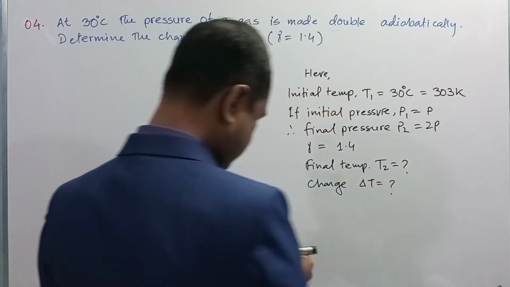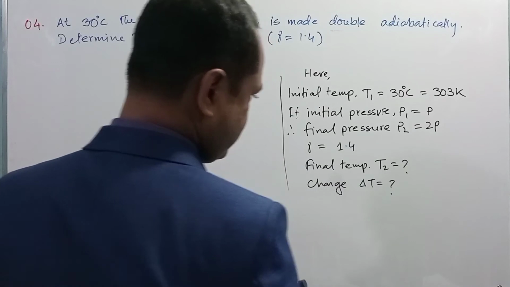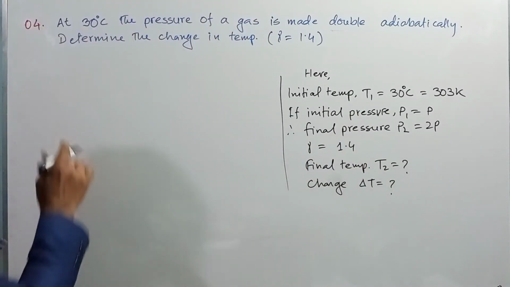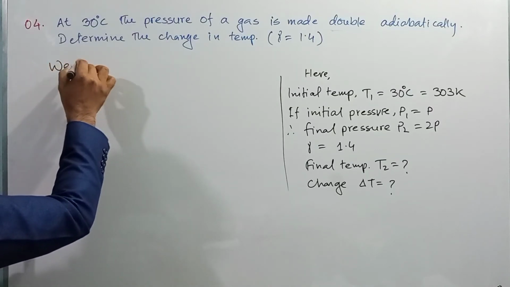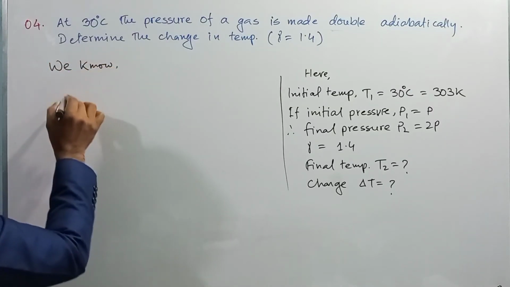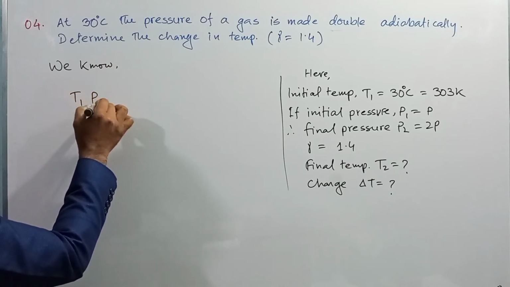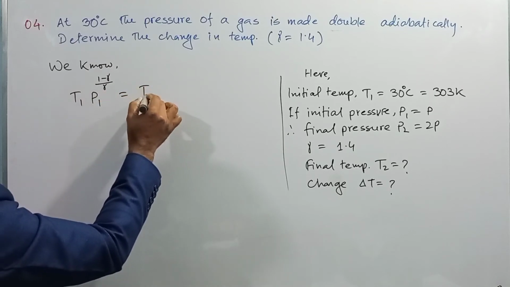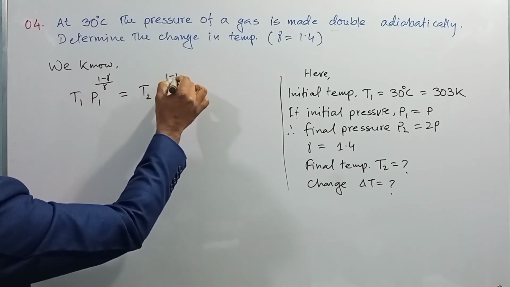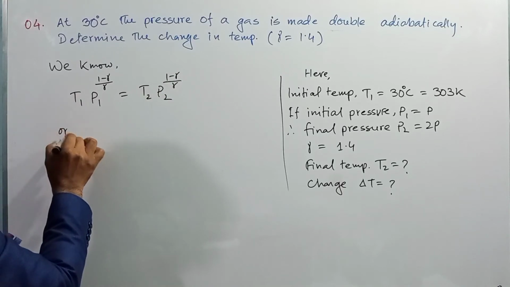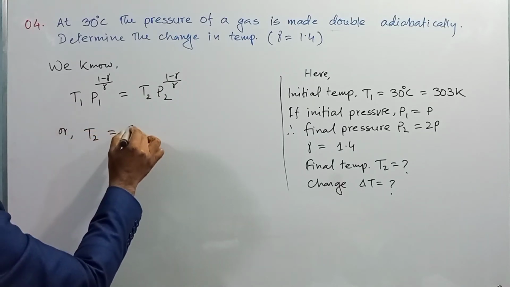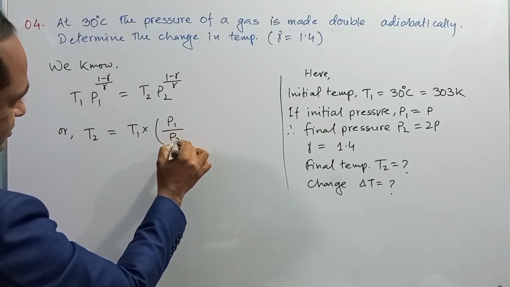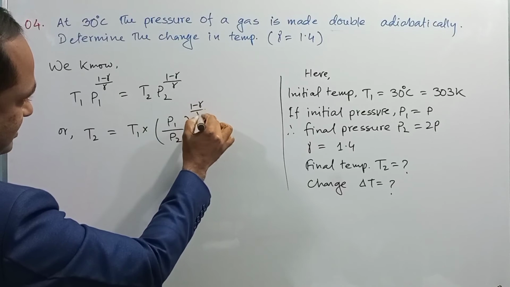Del T is equal to what? You know the relation between temperature and pressure in case of adiabatic change: T1 P1 to the power (1 minus gamma) by gamma is equal to T2 P2 to the power (1 minus gamma) by gamma, or T2 is equal to T1 multiplied by (P1 by P2) to the power (1 minus gamma) by gamma.